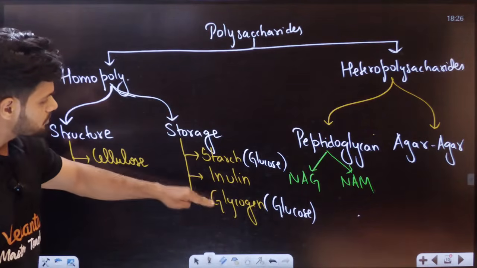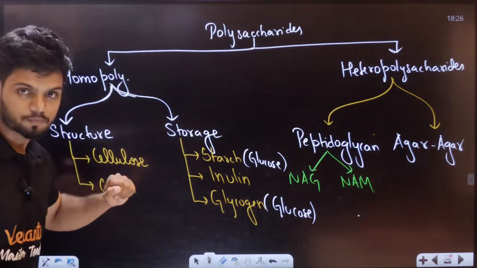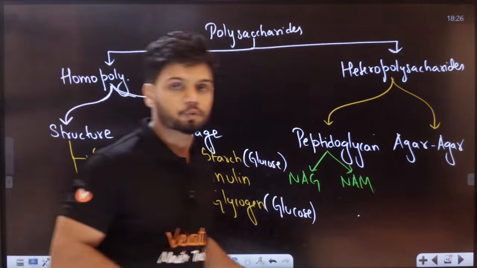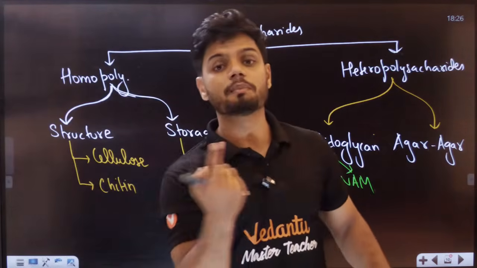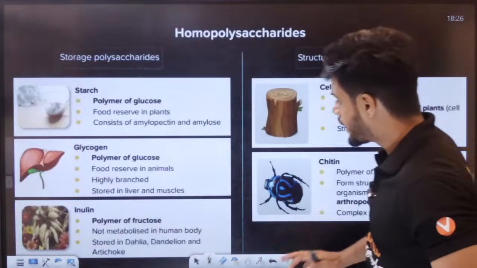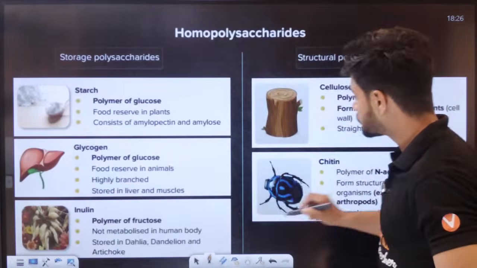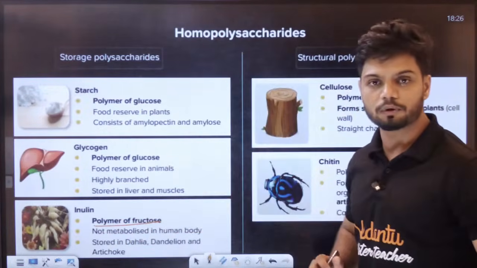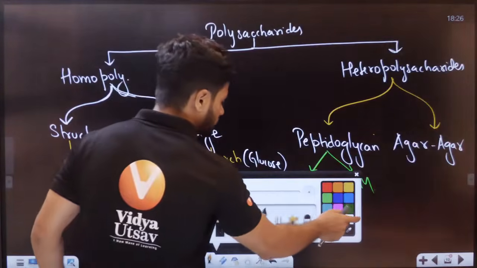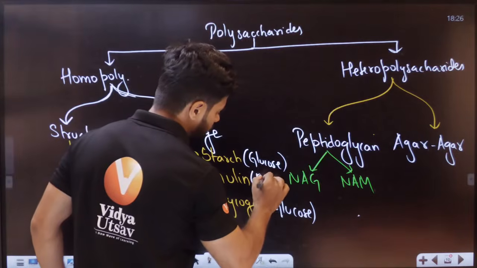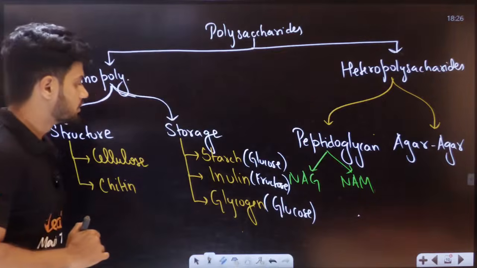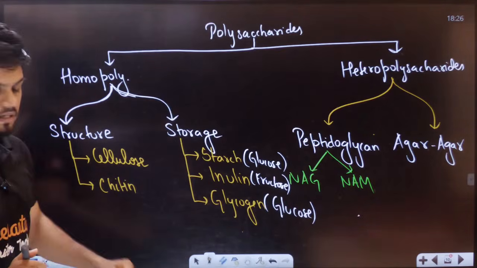So starch and glycogen both are made up of long chains of glucose. But inulin is special. This was a NEET PYQ for all of you. What is inulin a polymer of? Inulin is a polymer of fructose, students. Can you see here? Inulin is a long polymer of fructose. So you can write here also: long polymer of fructose. That is the different types of your storage units.